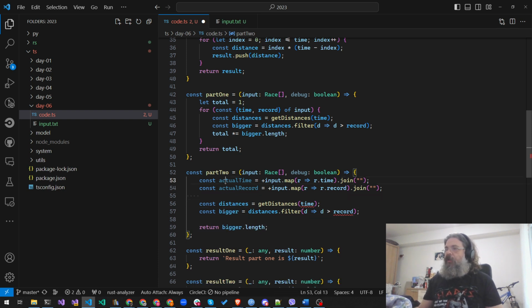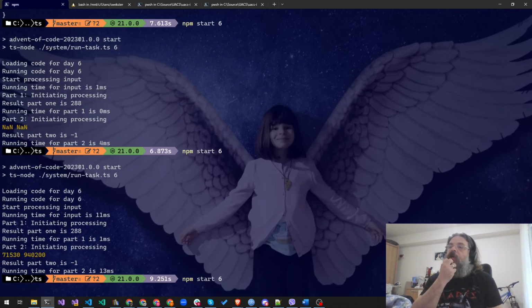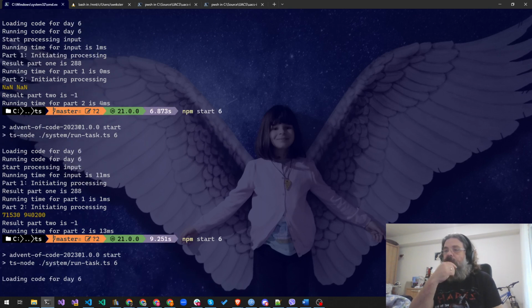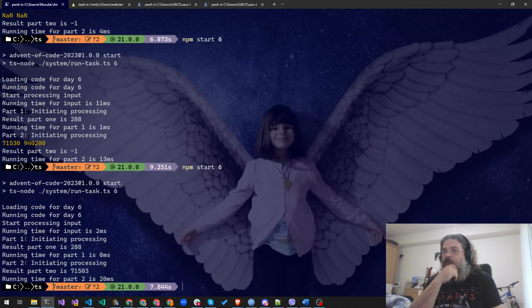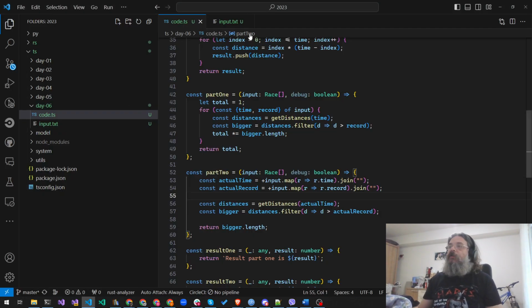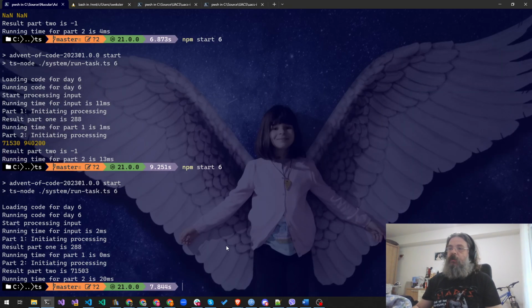So it's not time, it's actual time. It's not record, it's actual record. So for a loop that will loop about 70,000 times, our timing is 20 milliseconds, 71503 the result, 71503. So let's try it with the proper input, and maybe we'll need to take a coffee break.